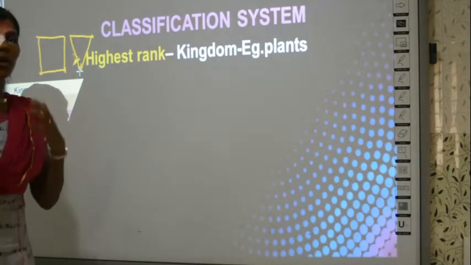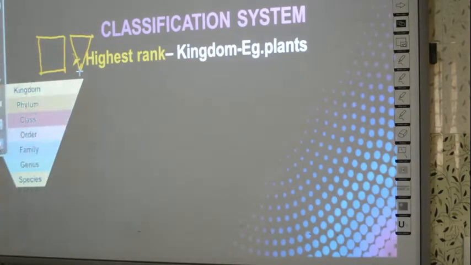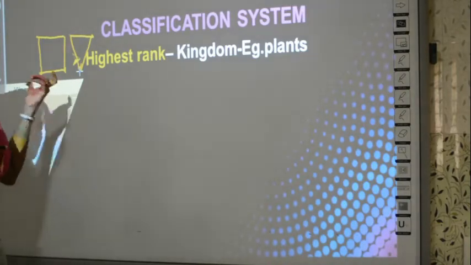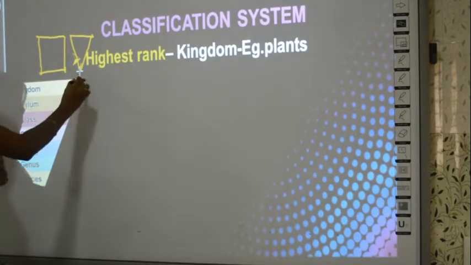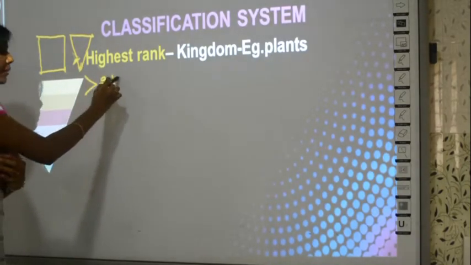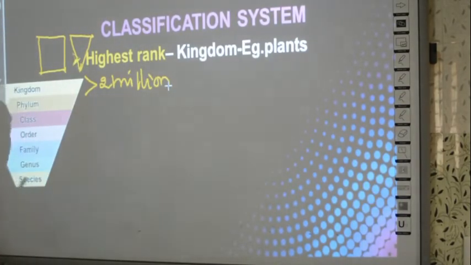I told you already, all the plants in this universe will come under the group called kingdom Plantae, and only one kingdom will come here, which means if you count the number of plants all over the world, it is usually greater than 2 million. Okay, so how many plants do you have in this universe? More than 2 million.